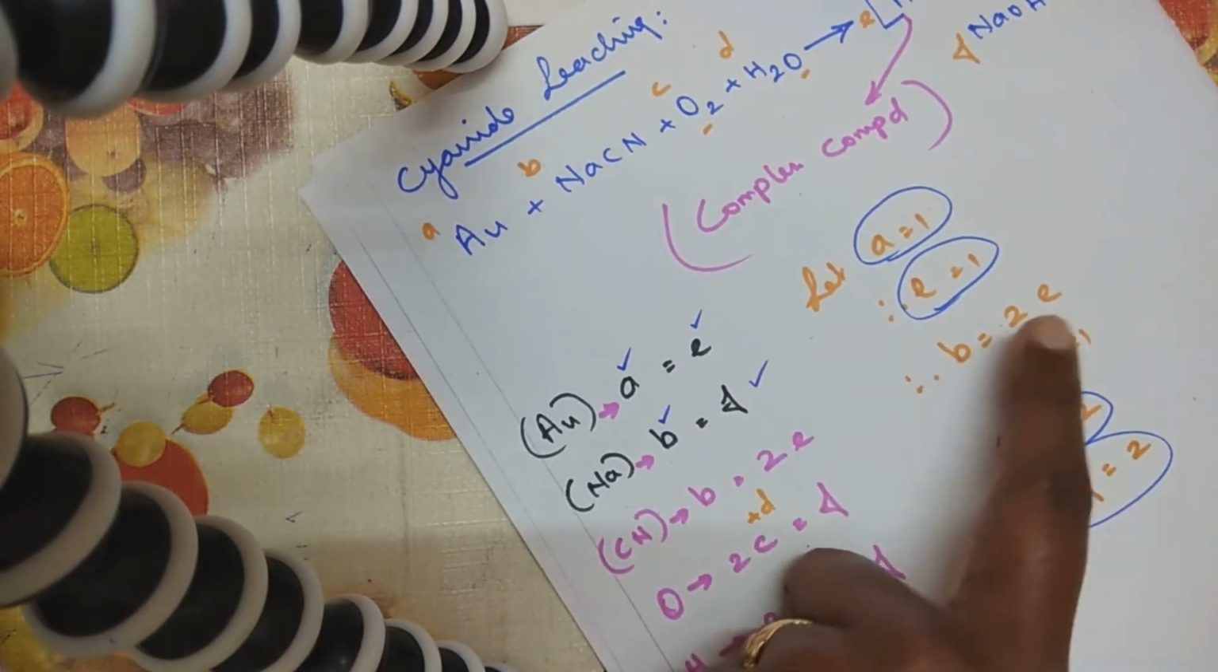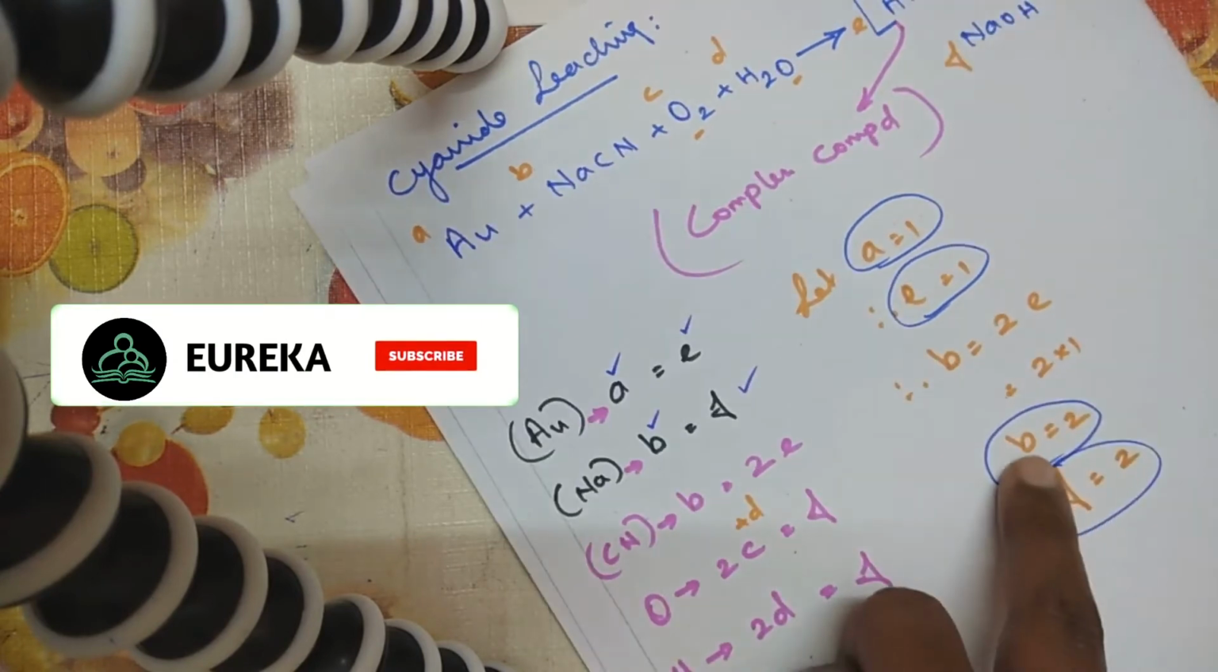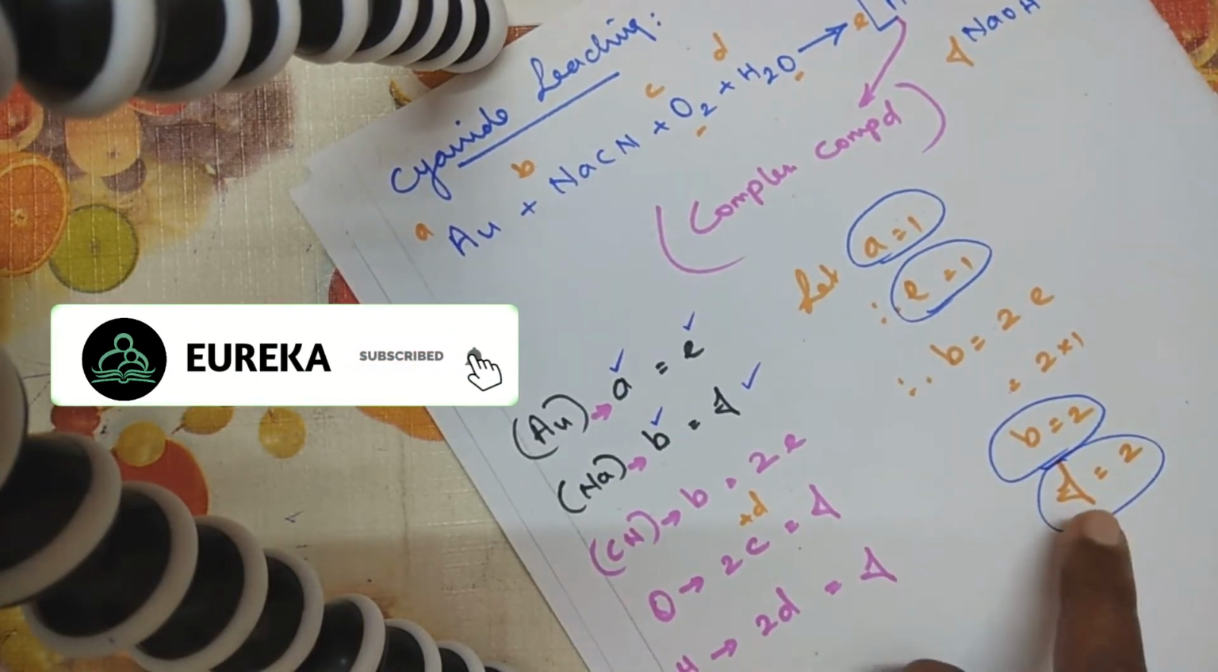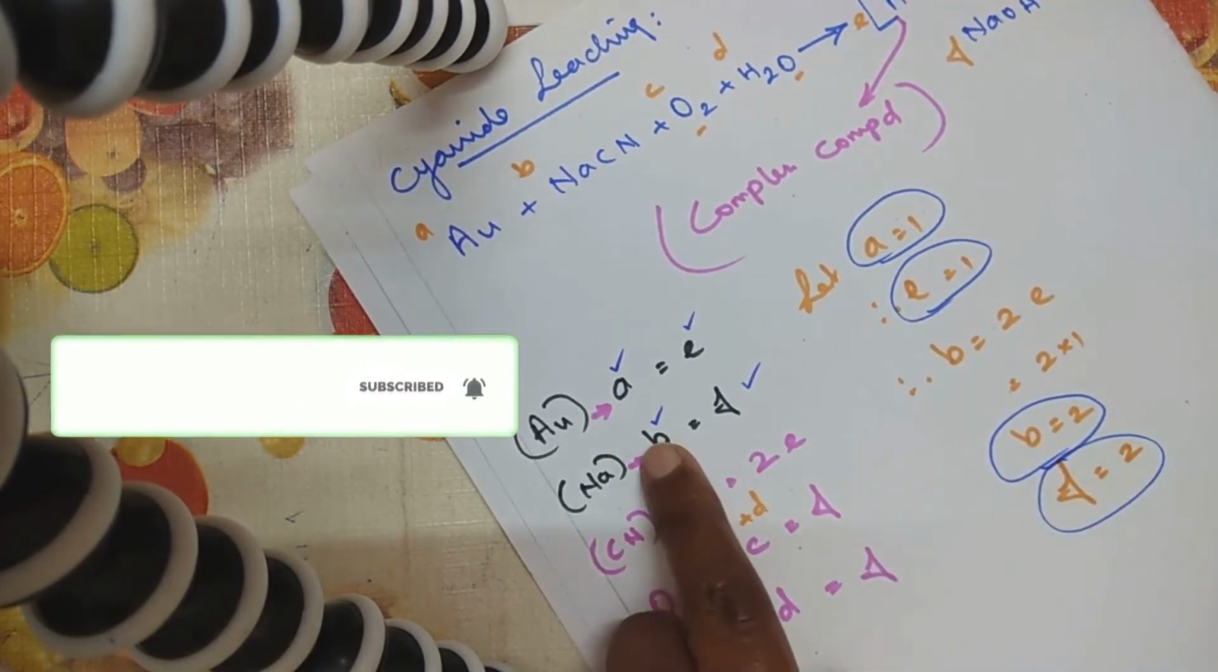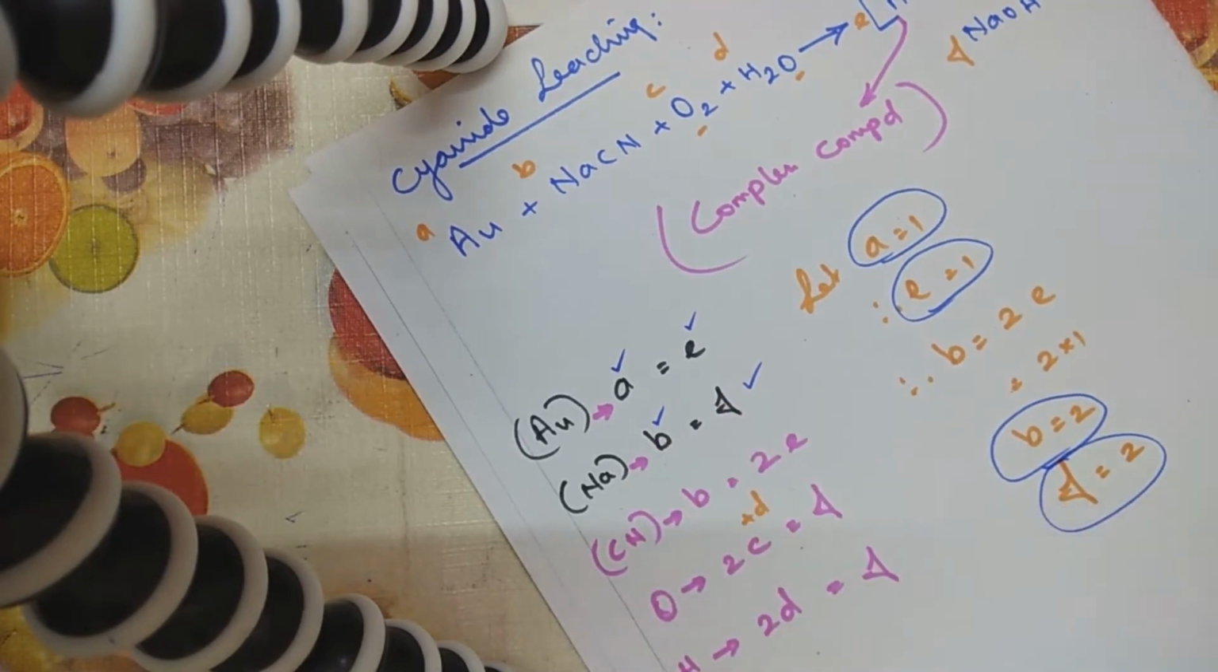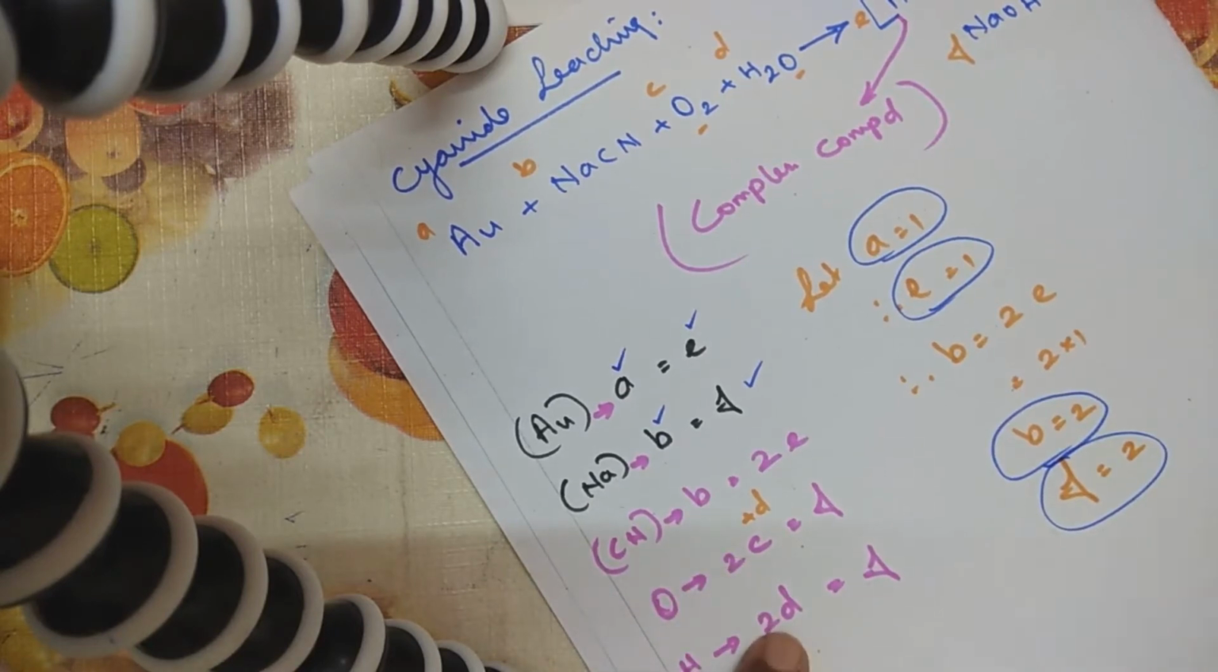Then next, B is equal to 2E. So 2 into 1, B value I've got. Next I'm coming to F. F is equal to 2 because B value is equal to F value. F is equal to 2. Now I've got B and F values. Now we have two more values to be identified, that's C and D values.